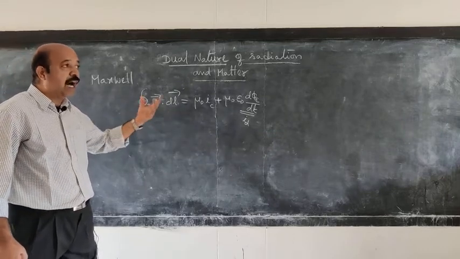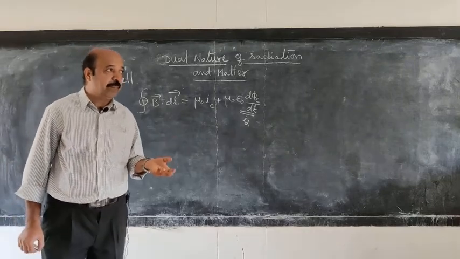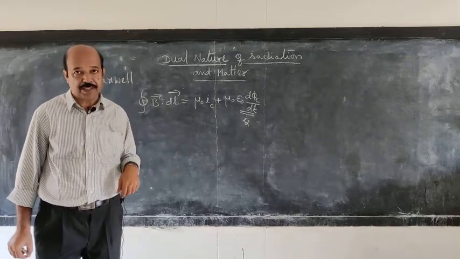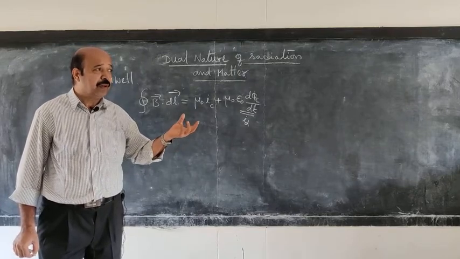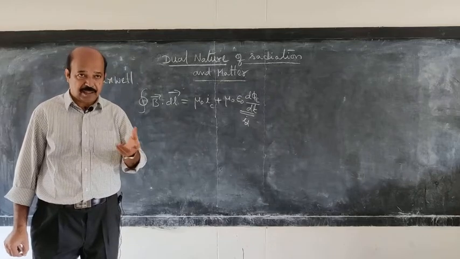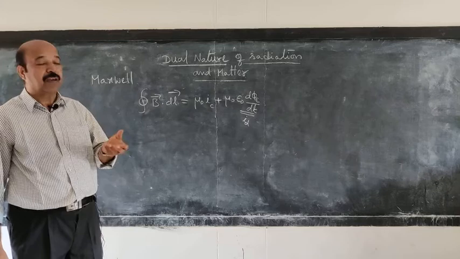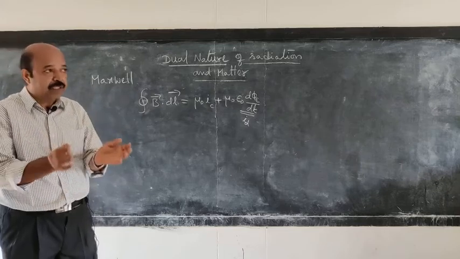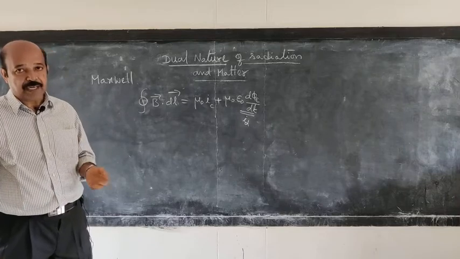Now, associated with this, the other equations such as Gauss law of electricity, that is the closed surface integral of E dot dA is equal to 1 by epsilon naught times the charge enclosed in the Gaussian surface. That is Gauss law of electrostatics.